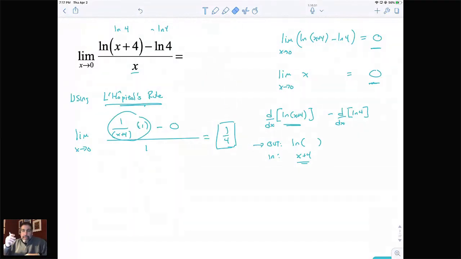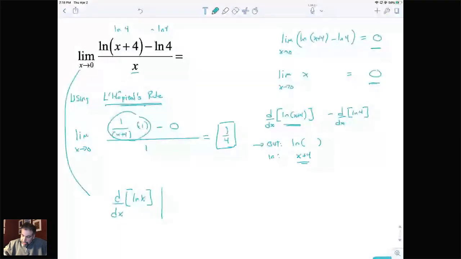Okay, so now to go back and answer some of the great questions you guys are giving me on the side here. Some of you have recognized this problem as a definition of a derivative, and you are exactly right. This is a problem that could be solved using the definition of the derivative. We do have an f of x plus h minus f of x over h if we rearrange this. So I agree completely. If you recognize this problem as the derivative of ln of x evaluated at x equals 4, you are 100% correct. You could do it that way, and that might be a faster way to do it if you recognize that.